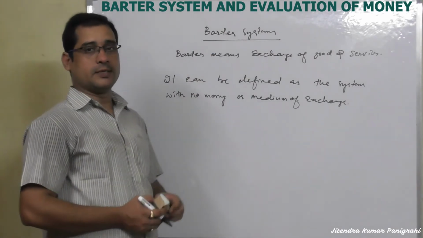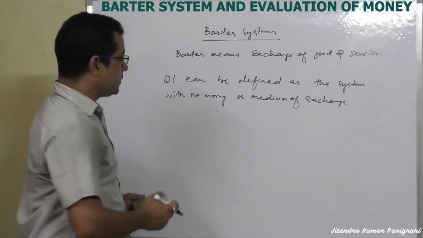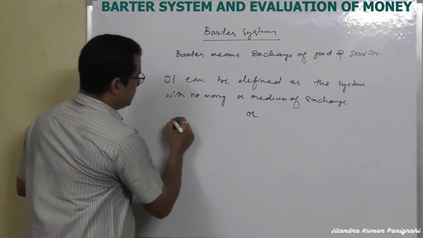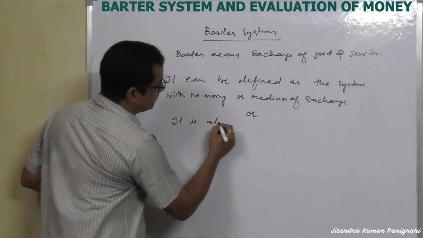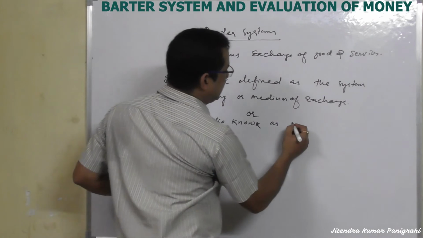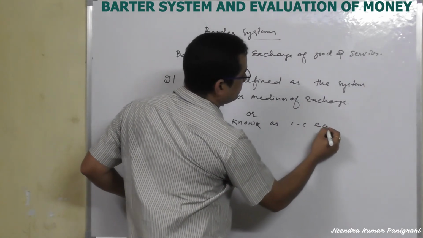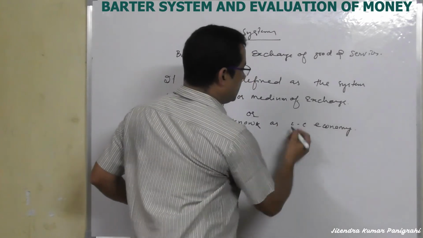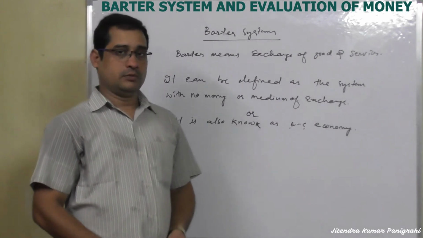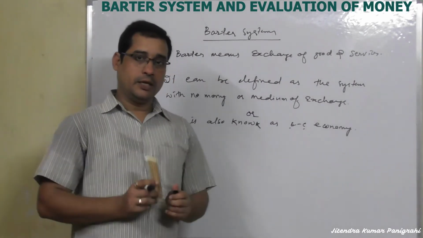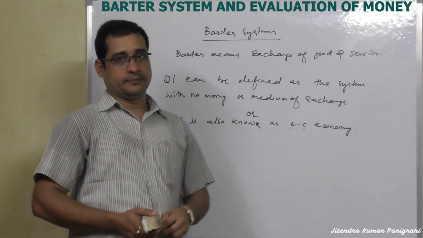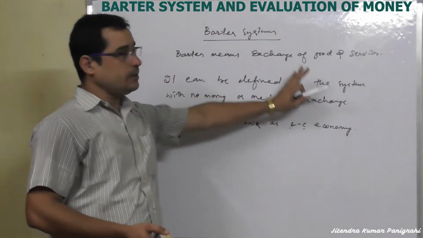It is also known as the CC economy. CC means commodity to commodity economy. Without the presence of money, goods and services are exchanged against one another. So this system is known as the barter system.